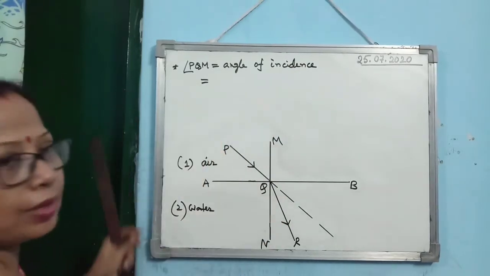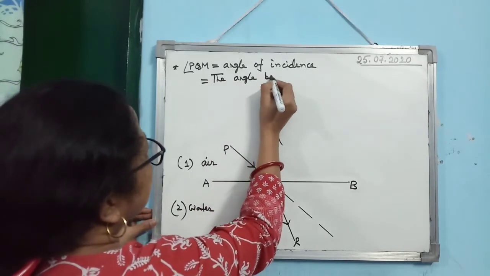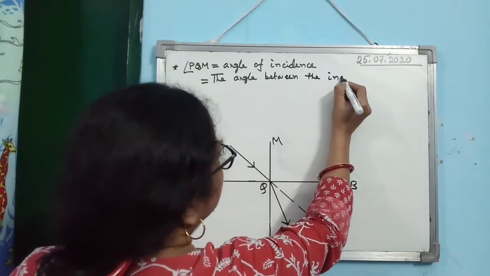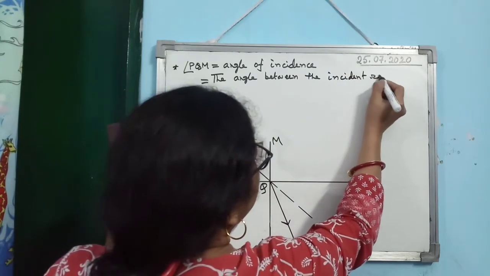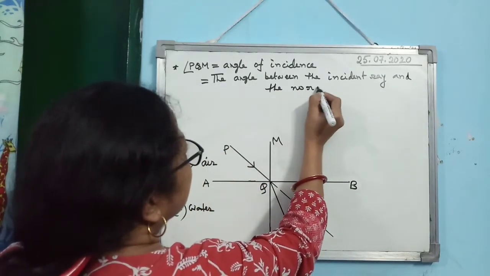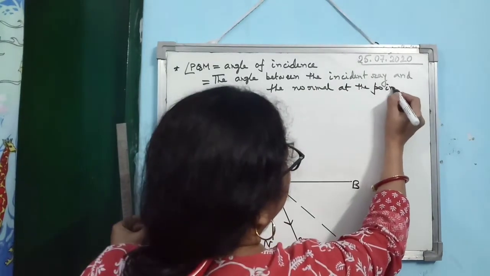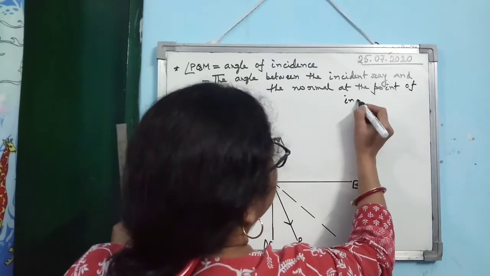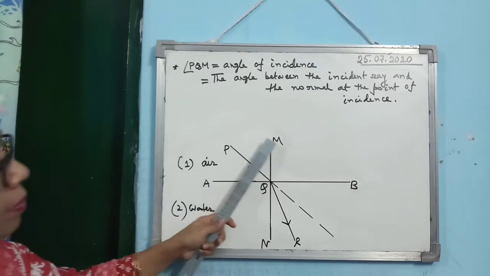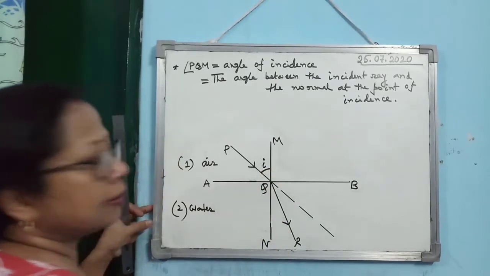So what is the angle of incidence? The angle between the incident ray and the normal at the point of incidence. Okay, so PQM is angle of incidence. Angle of incidence we denote it by I.